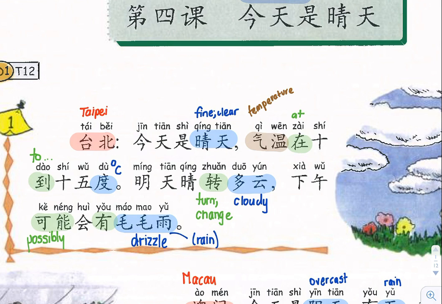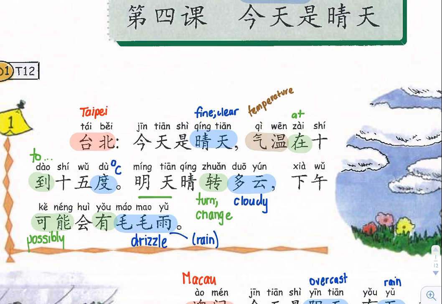明天晴转多云，下午可能会有毛毛雨. So tomorrow it will be fine and then it will turn to cloudy. In the afternoon there's possibly going to be some drizzle. It's probably going to drizzle in the afternoon.